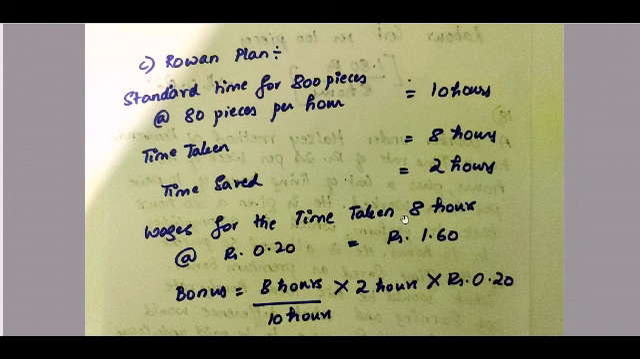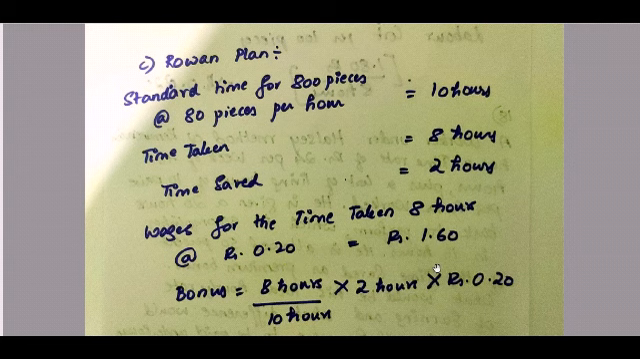So the wages for the time taken is 8 hours at rupees 0.20. This they have not given in the question, but they have given the time rate as 1.60. If you want to calculate the wages for the time taken, since it is multiplication here, it becomes division: 1.60 divided by 8 gives 0.20, which is your per hour wage under the Rowan method. So 8 hours at rupees 0.20 gives 1.60.